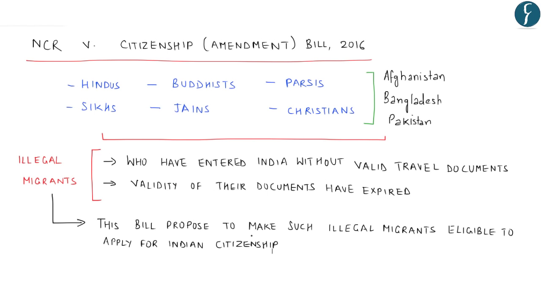Thus, effectively, the Citizenship Amendment Bill 2016 allows citizenship status to some illegal migrants who came to India after March 24, 1971, and that too based on religious identities.